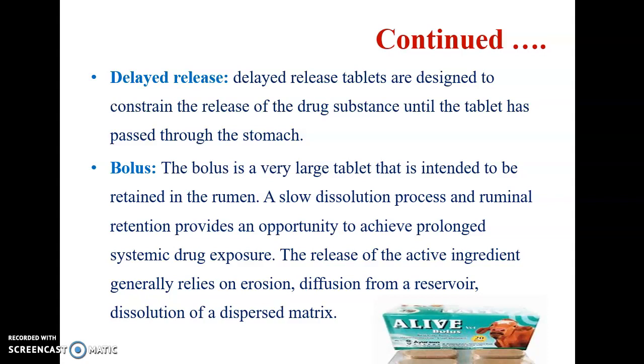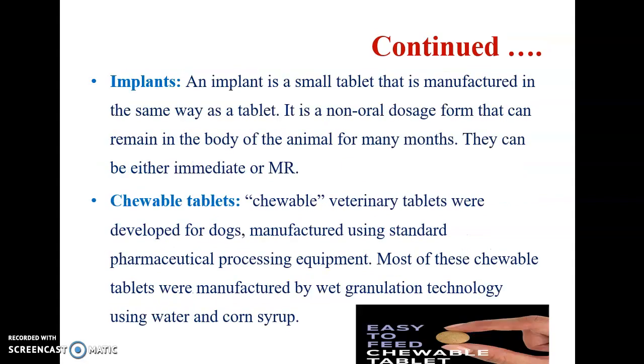And bolus is a very large tablet that is intended to be retained in the rumen. A slow dissolution process in ruminal retention provides an opportunity to achieve prolonged systemic drug exposure. The release of active ingredient is generally based on erosion, diffusion from a reservoir, or dissolution of a dispersed matrix.